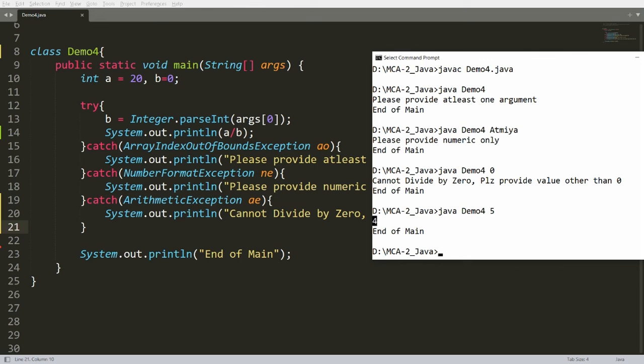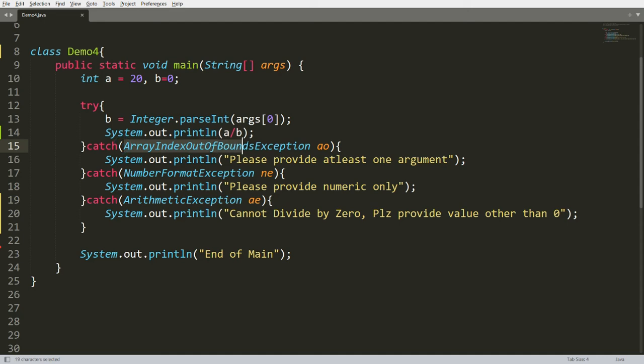Here, if the user is not providing any argument, then the array index out of bound exception will be executed. If the user is providing a string instead of a number, then this exception will be caught. And if the user provides 0 as the second argument, then a divided by b gives a cannot divide by 0 error, so your arithmetic exception will be executed. So this is the way you can write try with multiple catch.